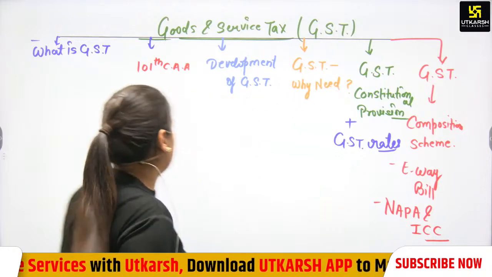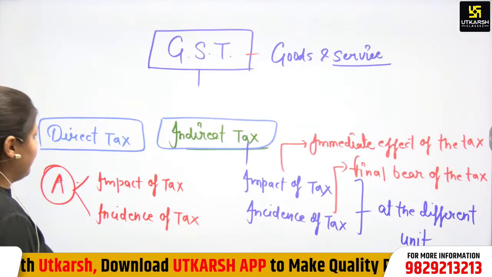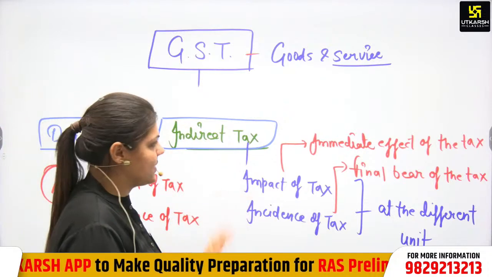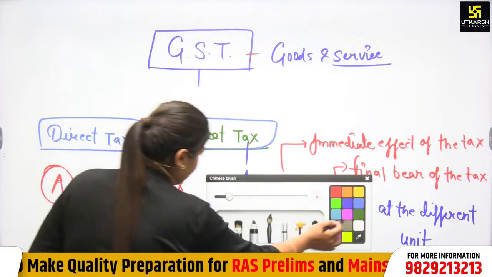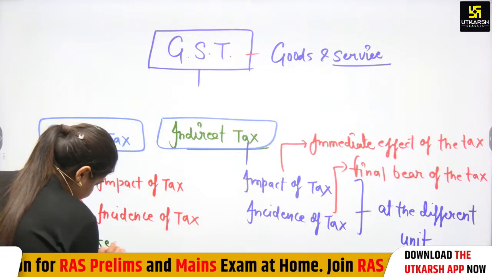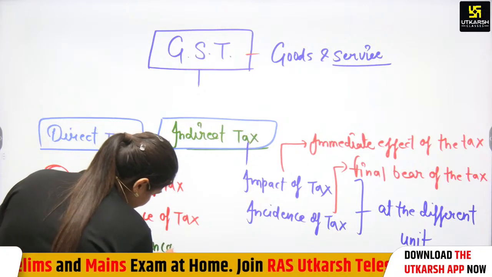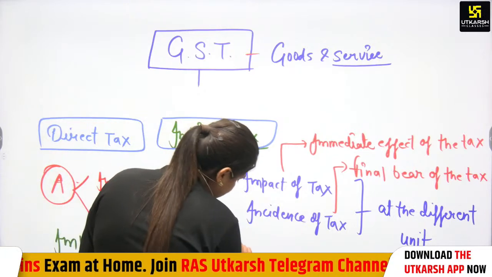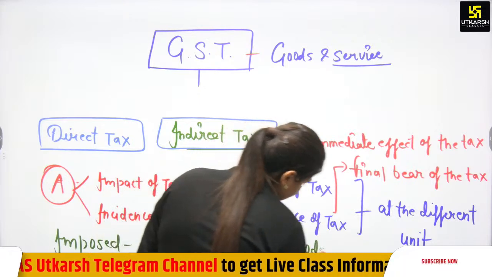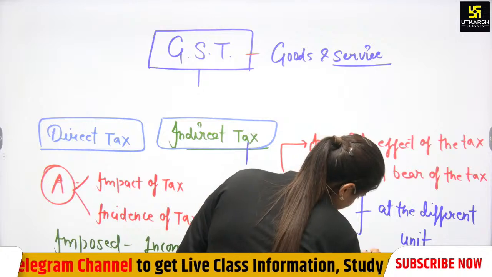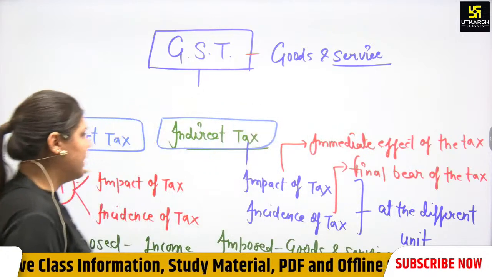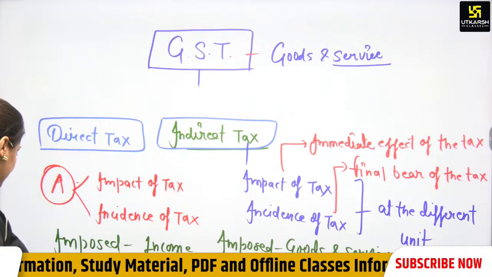Next, coming to the topic, what is GST? We have discussed that in direct tax there is a difference between impact and incidence. Direct tax is imposed on income, and indirect tax is imposed on goods and services. There is a difference between direct and indirect tax. Let's come to the topic.